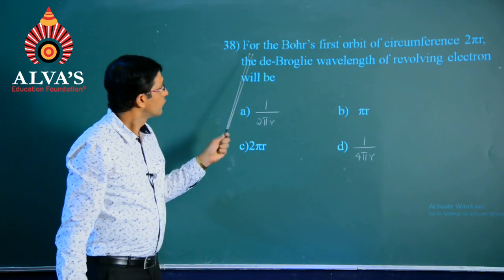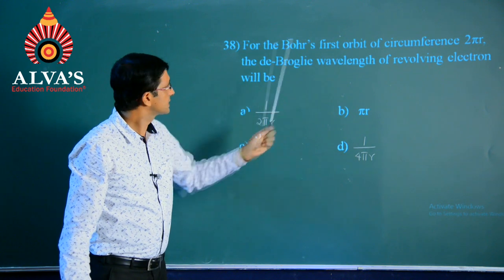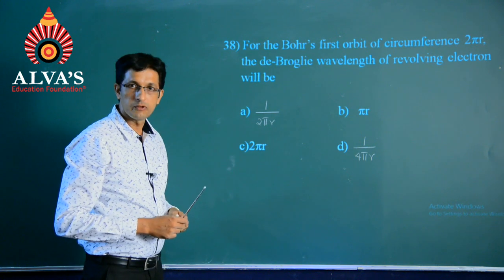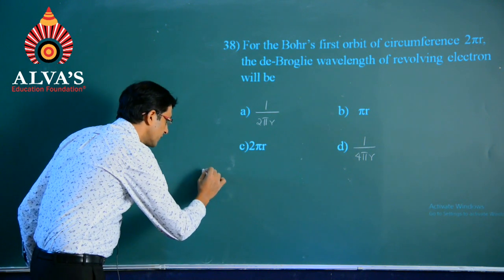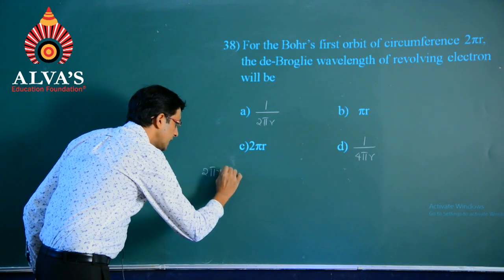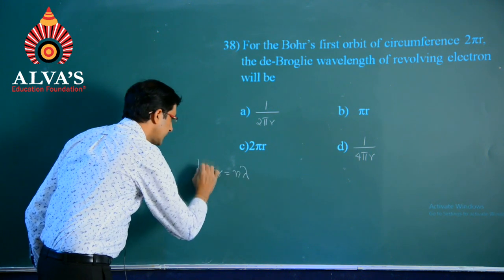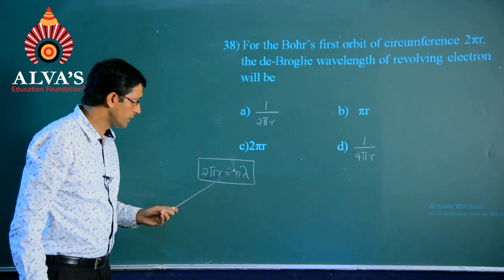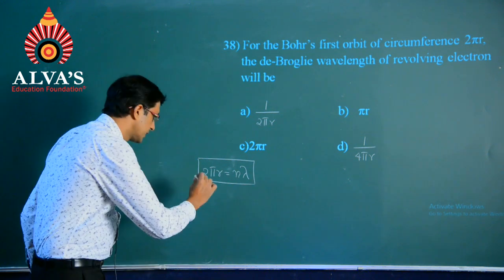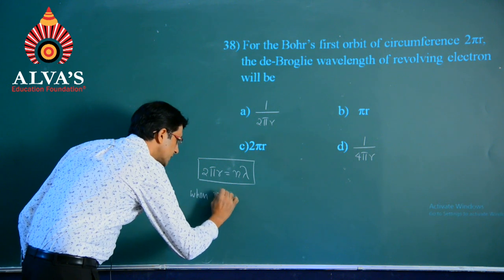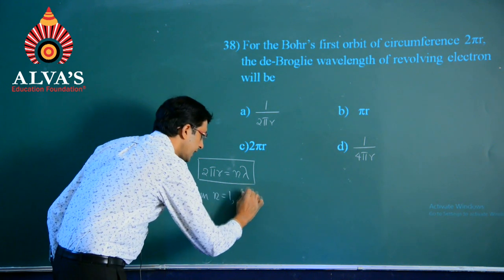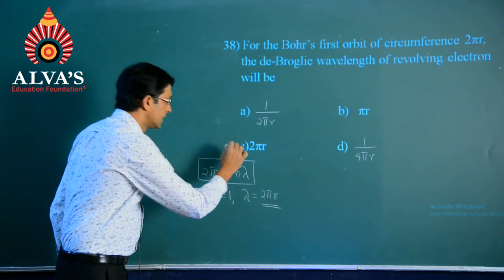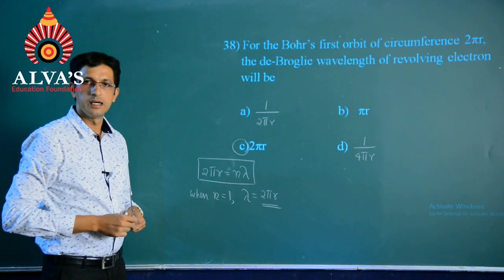Next question. For the Bohr's first orbit of circumference 2 pi r, the de Broglie wavelength of a revolving electron will be. We can write it as 2 pi r equals n lambda. Circumference of the circular orbit will be equal to an integral multiple of wavelength. When n equals 1, I can say lambda equals 2 pi r, and hence option C is the right solution.